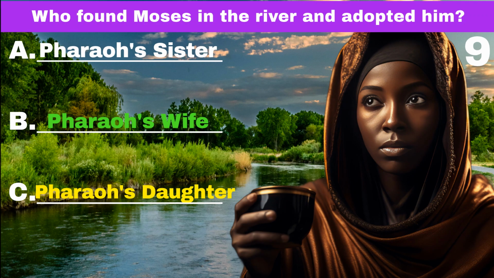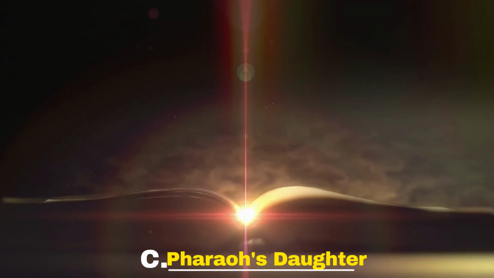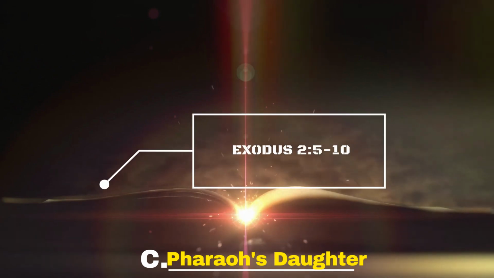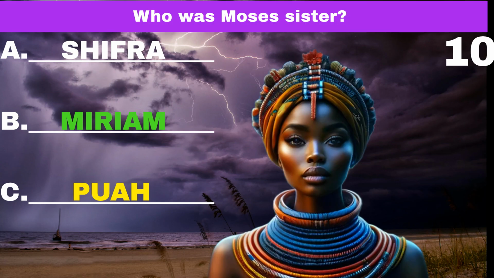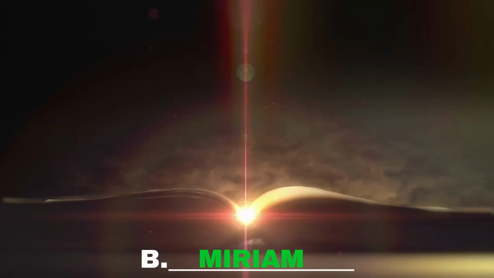Who found Moses in the river and adopted him? Pharaoh's daughter. Who was Moses' sister? Miriam.